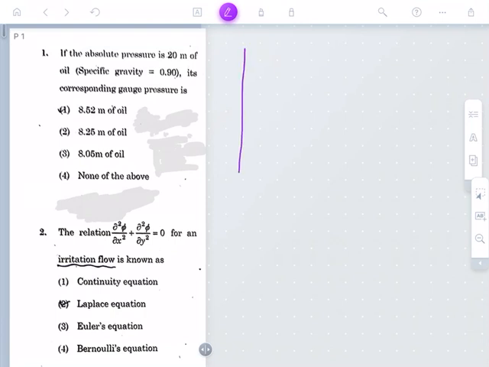Let me draw the diagram like this. At P absolute, the value of H is given as 20 meter. They are asking us to find the value of P gauge. What is the value of gauge pressure?